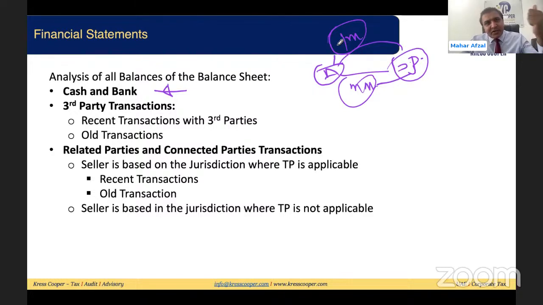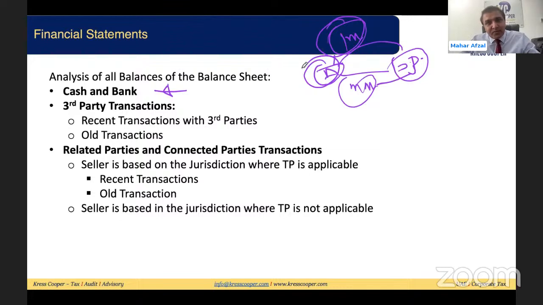If this transaction has been executed between two parties which are not related parties, not connected parties, it means this is a recent transaction, so B Limited would have charged the price at the market price, at the arm's length price. So whatever value this machinery reflects in the closing balance of A Limited by the end of 31st December 2023, this 1 million will be the market value.